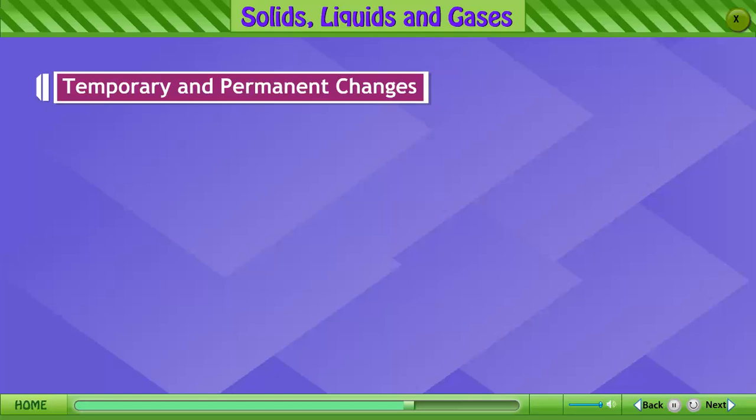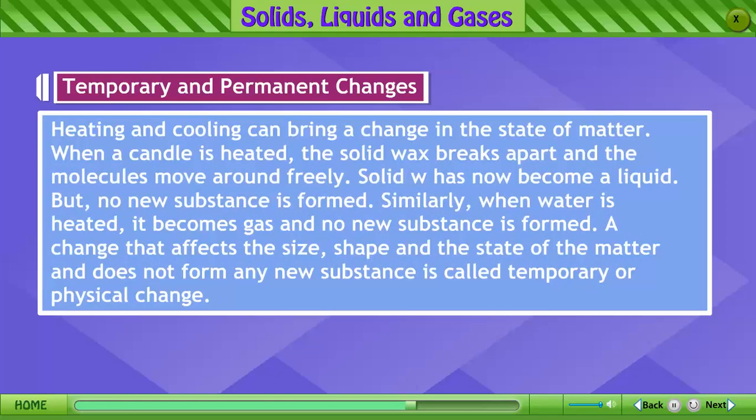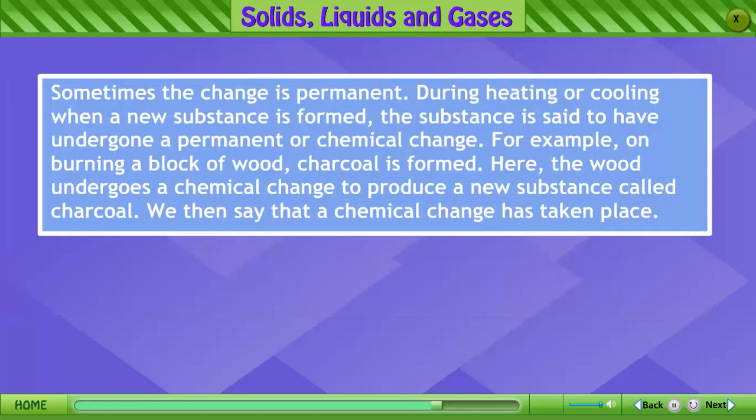Temporary and permanent changes. Heating and cooling can bring a change in the state of matter. When a candle is heated, the solid wax breaks apart and the molecules move around freely. Solid wax has now become a liquid, but no new substance is formed. Similarly, when water is heated, it becomes gas and no new substance is formed. A change that affects the size, shape, and the state of the matter and does not form any new substance is called temporary or physical change.